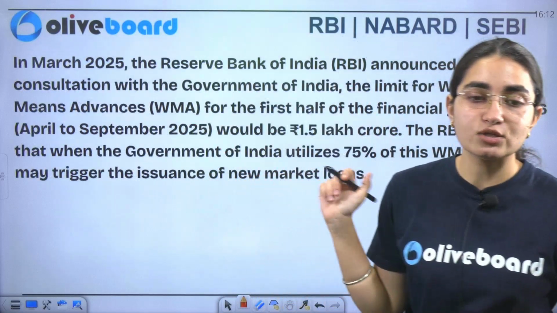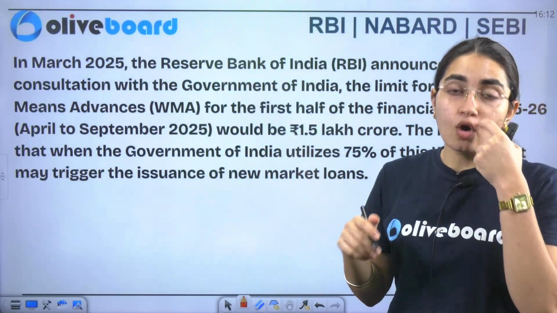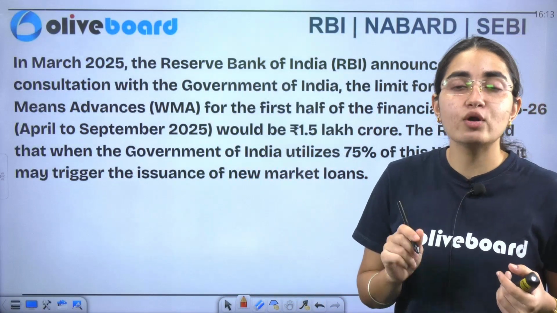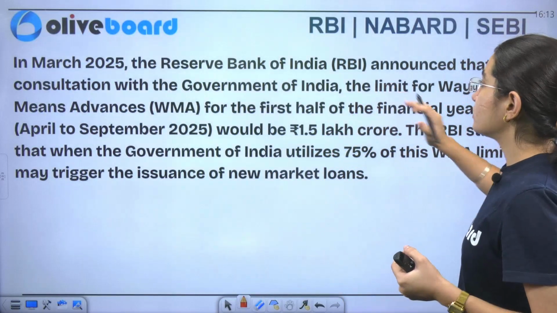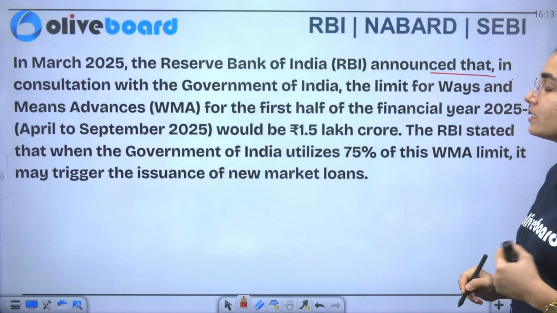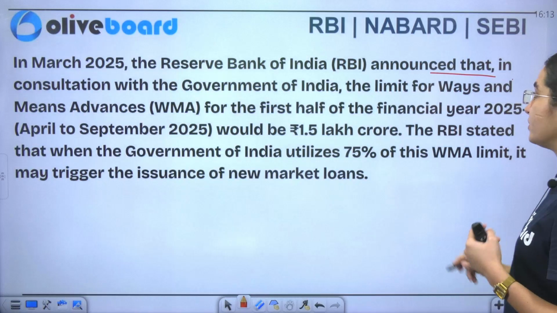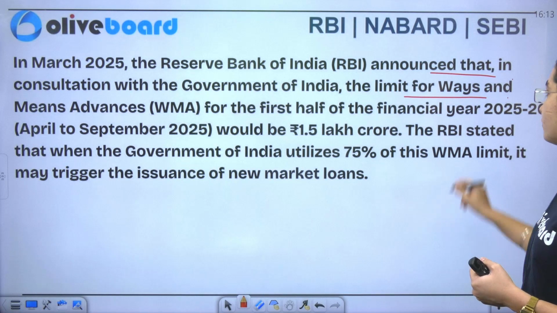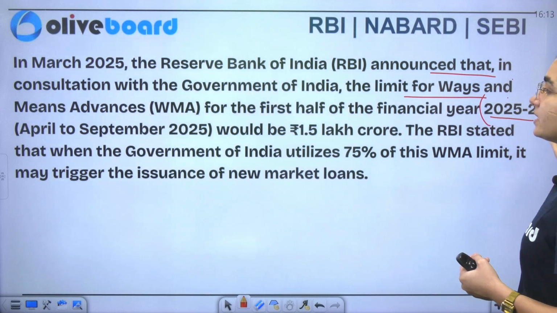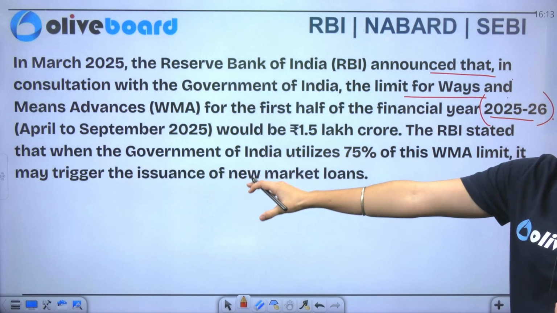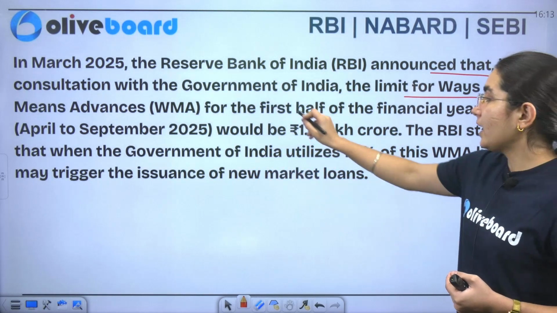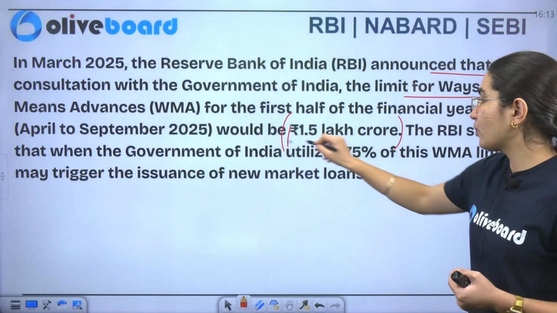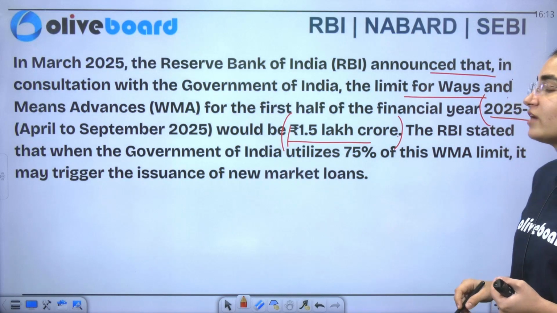Now there is a recent news associated with it. In the month of March 2025, the Reserve Bank of India announced that, in consultation with the government of India, the limit for ways and means advances for the first half of the financial year 2025-26, from April to September, would be 1.5 lakh crore.